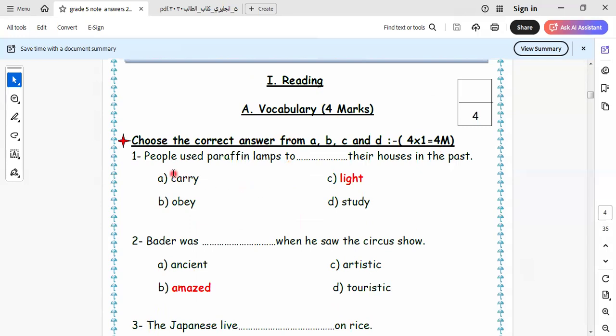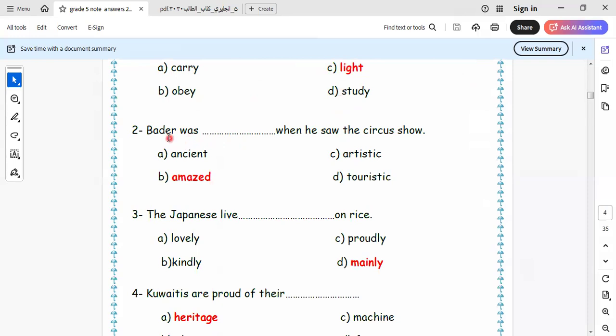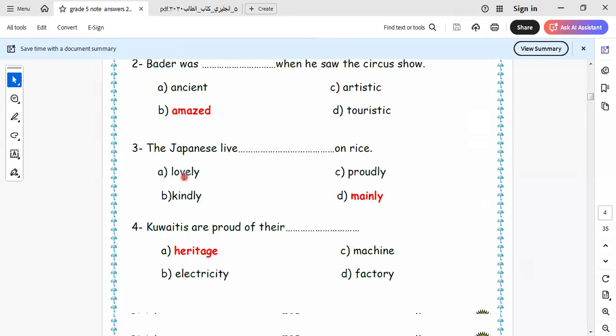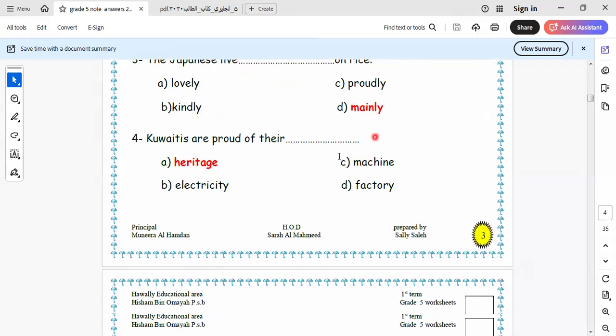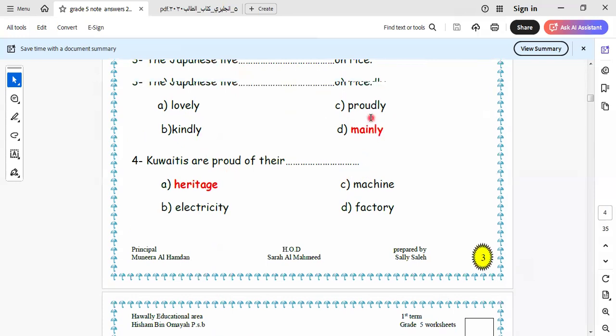Let's do it together. People used paraffin lamps to light their houses in the past. Carry, obey, light, or study. Here is right. Badr was amazed when he saw the circus show. Amazed. The Japanese live mainly on rice. So rice is the main course, or the main dish, of the Japanese table. Okay, must eat rice every day.